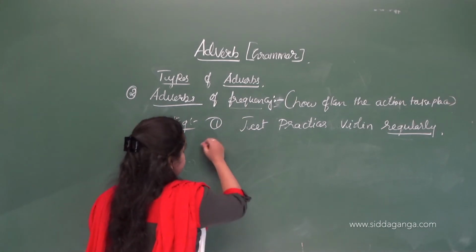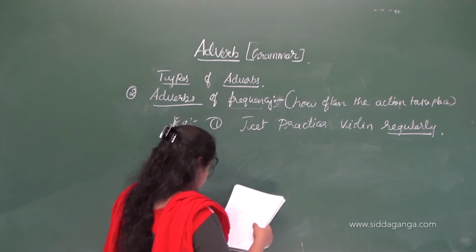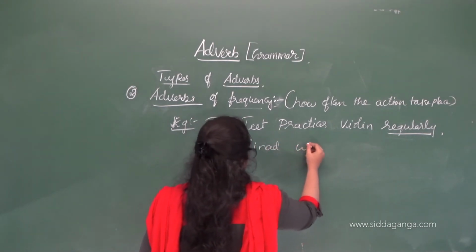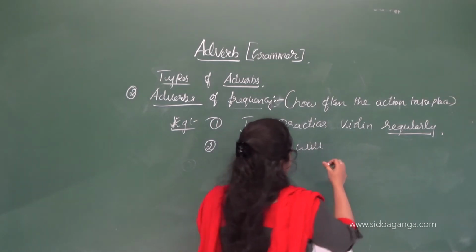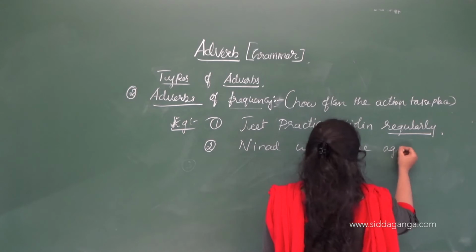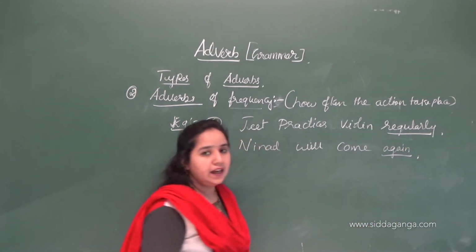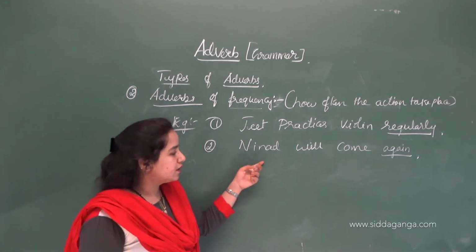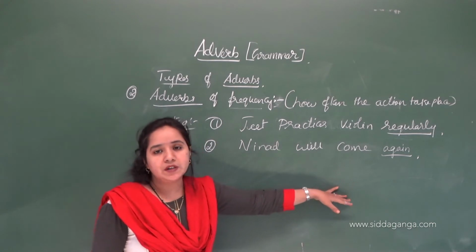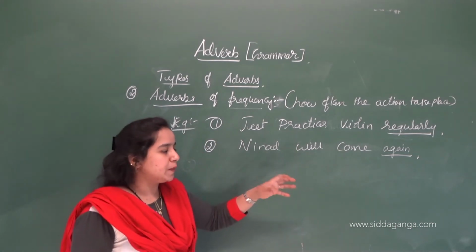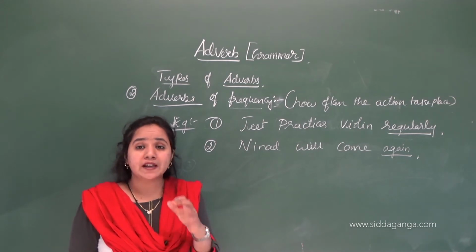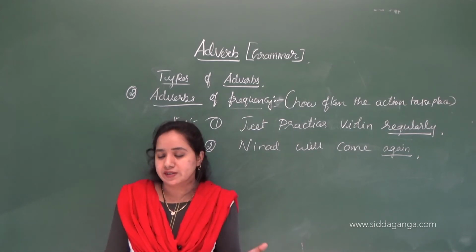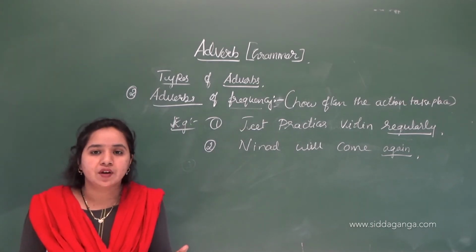Okay. Then next is: Ninad will come again. Okay, again. So once again he will come back. So that is called again. It is called a frequency word. So the action that took place, how many times that action has repeated. So the word tells about the adverbs of frequency.